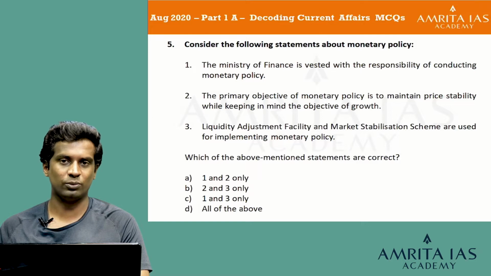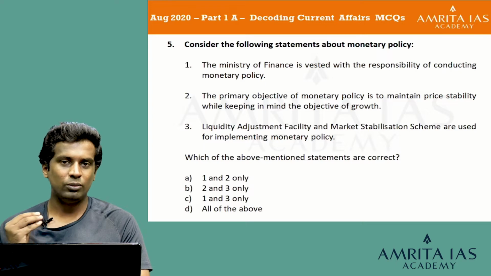Consider the following statements about monetary policy. 1. The Ministry of Finance is vested with the responsibility of conducting monetary policy. 2. The primary objective of monetary policy is to maintain price stability while keeping in mind the objective of growth. 3. Liquidity adjustment facility and market stabilization scheme are used for implementing monetary policy. Which of the above mentioned statements are correct? Option A 1 and 2 only, option B 2 and 3 only, option C 1 and 3 only, and option D all of the above.